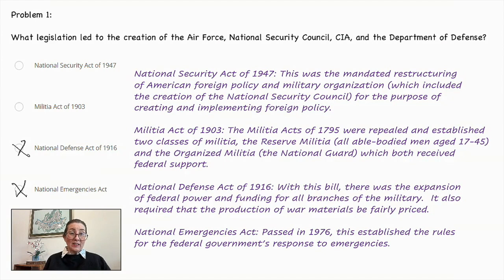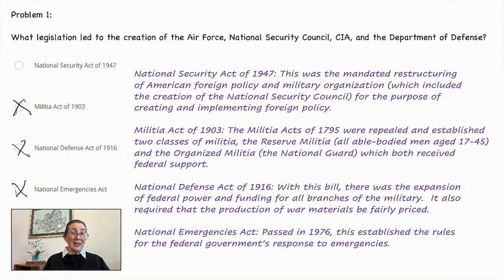The Militia Act of 1903. So the Militia Acts of 1795 were repealed, and in 1903, they established two classes of militia: the Reserve Militia, which was all able-bodied men aged 17 to 45, and the Organized Militia, which is the National Guard, and both received federal support. So that is not the correct answer either.